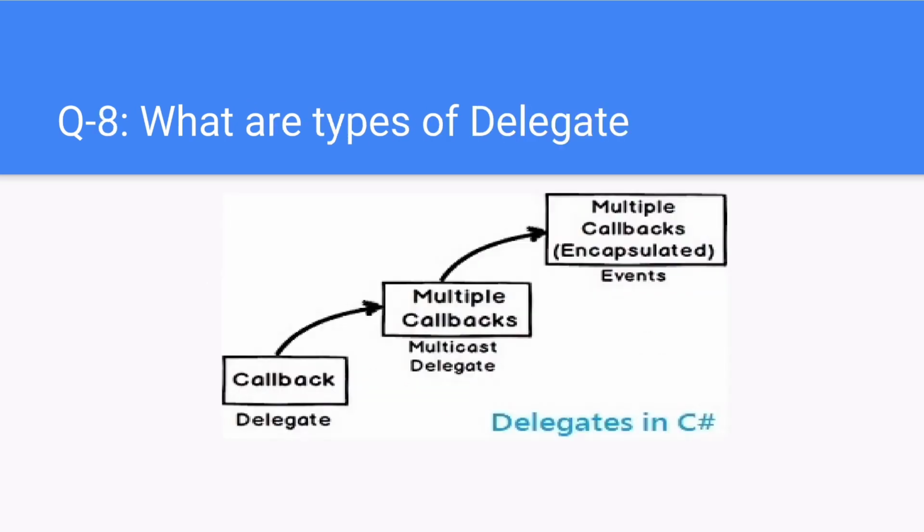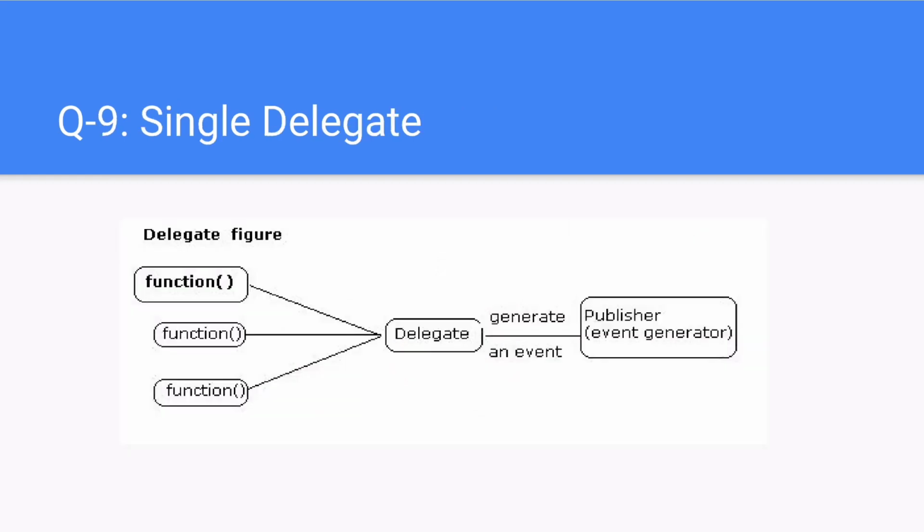Next question. What are types of delegate? Single cast delegate, multicast delegate, generic delegate, Func delegate, Action delegate, Predicate delegate. Next question. Single cast delegate. A single cast delegate holds the reference of only a single method. The delegates created above are single cast delegates.